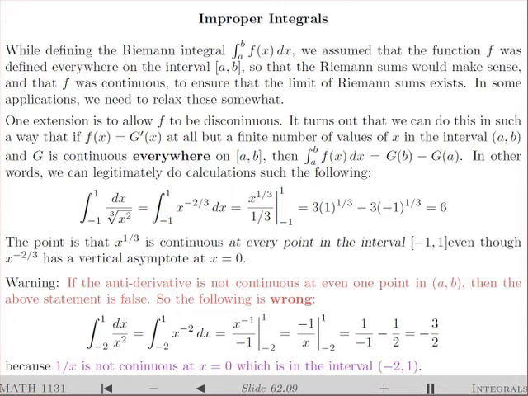The reason is that the antiderivative of 1 over x squared, namely -1 over x, has a vertical asymptote at 0. In particular, it's not continuous at that number. This is a useful rule of thumb, but it's not the formal definition. The formal definition is more complicated, so we can deal with situations where we don't know what the antiderivative is. But a lot of simple examples where we want to do this kind of improper integral can be handled by this special case.